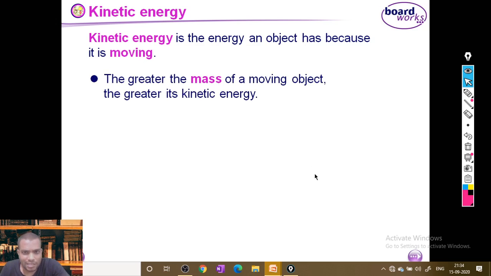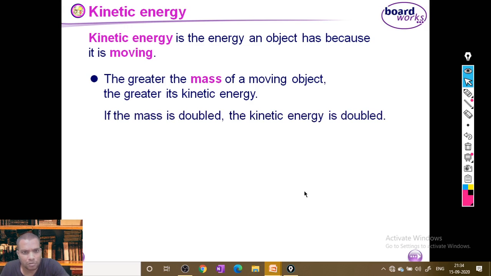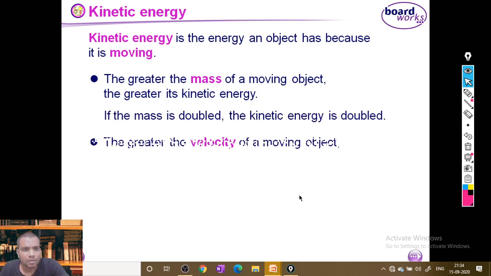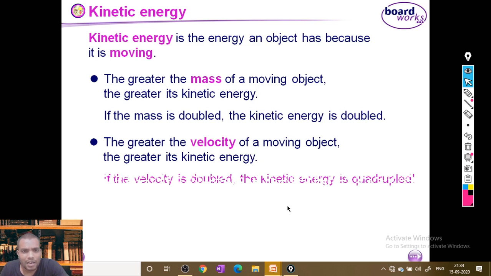So how to increase the kinetic energy? If the mass is more, then the object's kinetic energy is more. If the velocity is more, then the object's kinetic energy is more. So kinetic energy is because of the motion of the object.